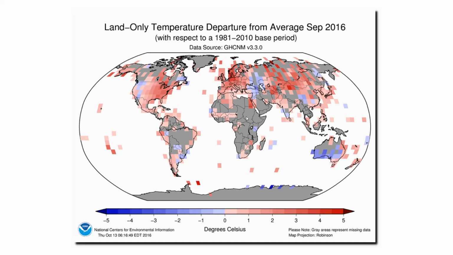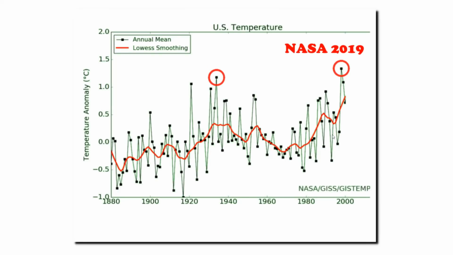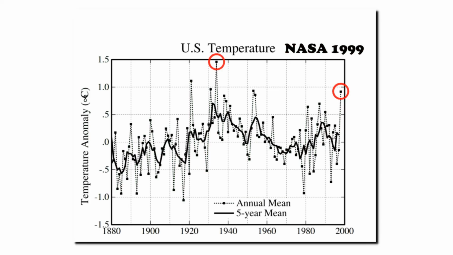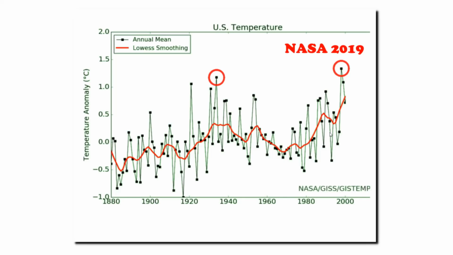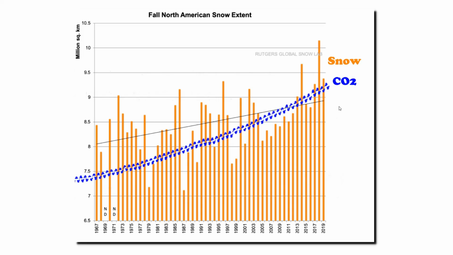The coverage in Africa is very poor. The coverage in South America is very poor. Greenland, Antarctica, and even much of Australia. The data tampering which is being done is completely destroying our understanding of climate. They're showing us the exact opposite of what's actually going on. In this graph, I've overlaid the carbon dioxide curve on top of snow cover. You can see that autumn snow cover's increased just as carbon dioxide's increased over the last 50 years.